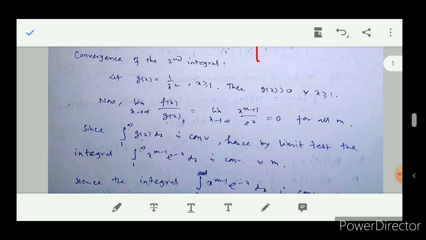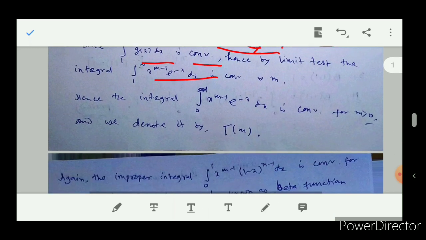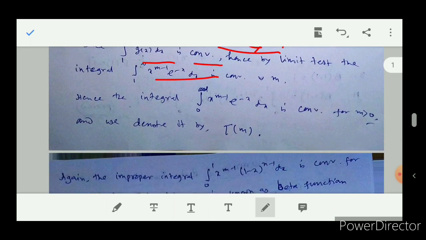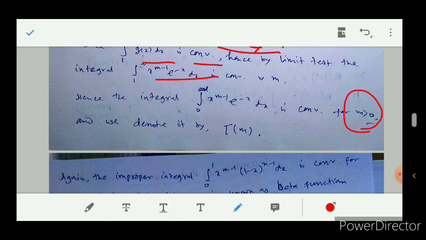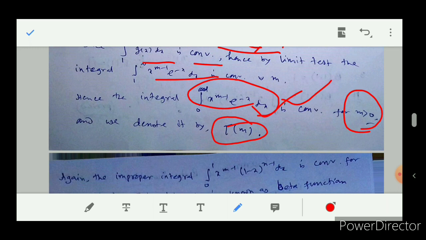So therefore the total integral, integration 0 to infinity x to the power m minus 1 e to the power minus x dx, is convergent for m greater than 0, and then this integral is denoted by gamma m. Keep in mind that the condition for convergence is m greater than 0. If this integral is convergent, then it is denoted by gamma m, and it is said to be the gamma function. This is capital gamma, and m is the parameter here.